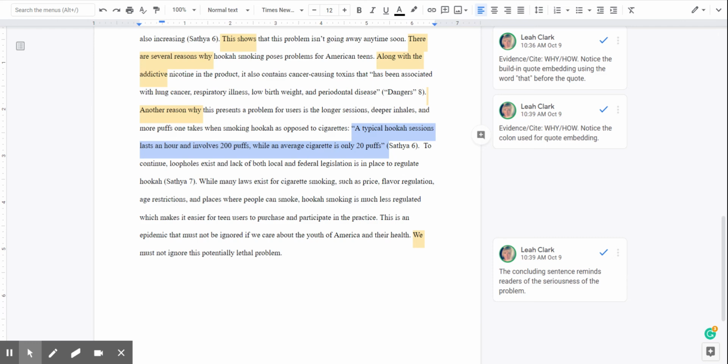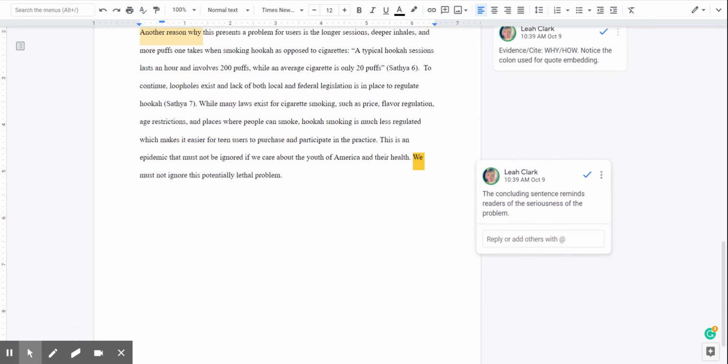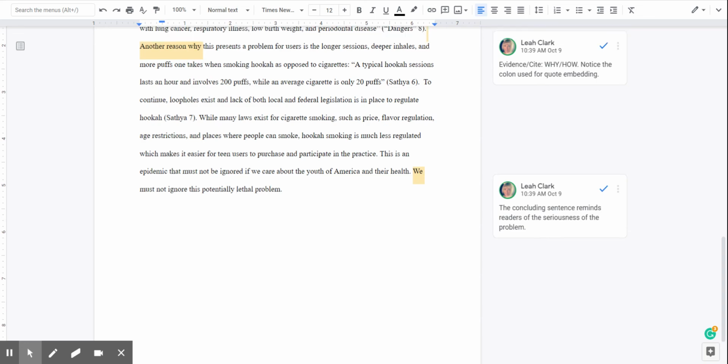It gives us more specifics, right? It's modifying it. It's giving us more information. Modification always means more, like giving us that more information. So 200 puffs as opposed to cigarettes with only 20 puffs. Okay, and then just a little bit more information of why and some more explanation. And then last but not least is the concluding sentence that reminds the readers of the seriousness of the problem. Like, we cannot ignore this problem because it has potentially lethal ramifications.